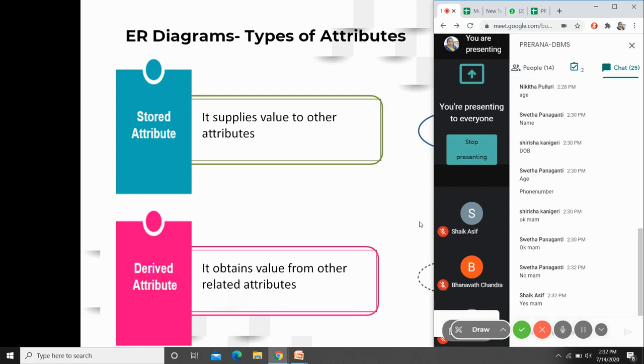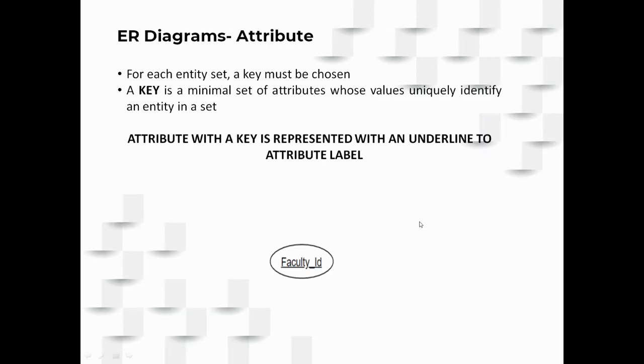Yes. Thank you. So here, if you consider an entity, it has some set of attributes. From these set of attributes, we must have one attribute with which you can uniquely identify the entity in a given set. And that attribute is called a key. Sometimes we may not have the key directly as a single attribute. It could be a combination of more than one attribute as well. I'm not focusing on all the types of keys. When I discuss SQL, I'll discuss them there.